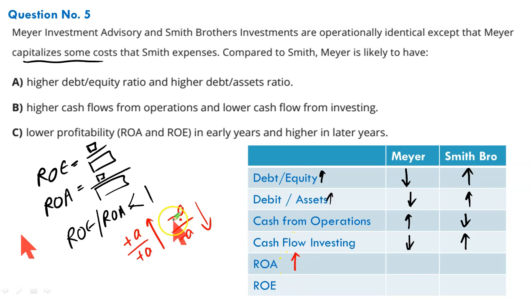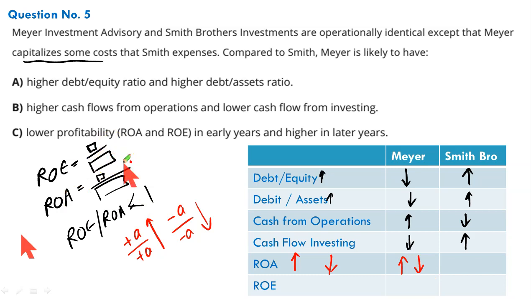But in the later periods, when these assets will be depreciated, the same amount will be deducted from your net income as depreciation and the same amount will be deducted from the asset base. So when the same amount is deducted in the numerator and denominator, the later periods ROA will be lower. This is when I'm talking about Mayors. Higher in the earlier years, lower in the later years. Same thing for return on equity. Return on equity follows the same principle.